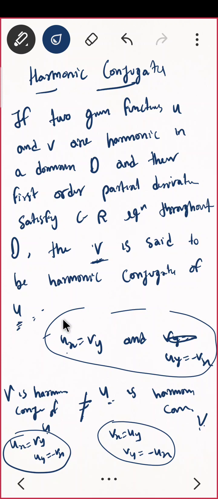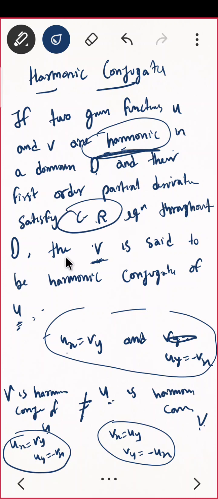Okay, and u and v are harmonic also. If two given functions u and v are harmonic in D and they satisfy the CR equation, then we say that v is harmonic conjugate. That means two conditions are needed for harmonic conjugate. One, they must be harmonic, and second, they must satisfy the CR equation. Then you will see that v is harmonic conjugate of u.